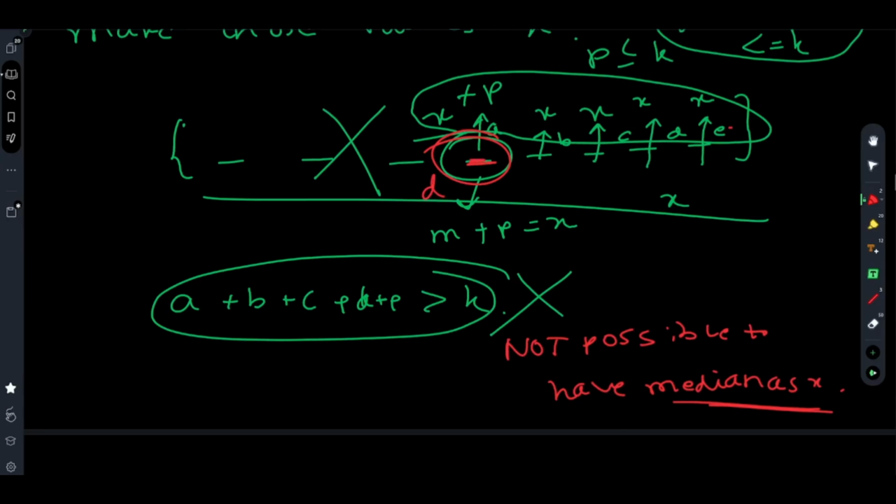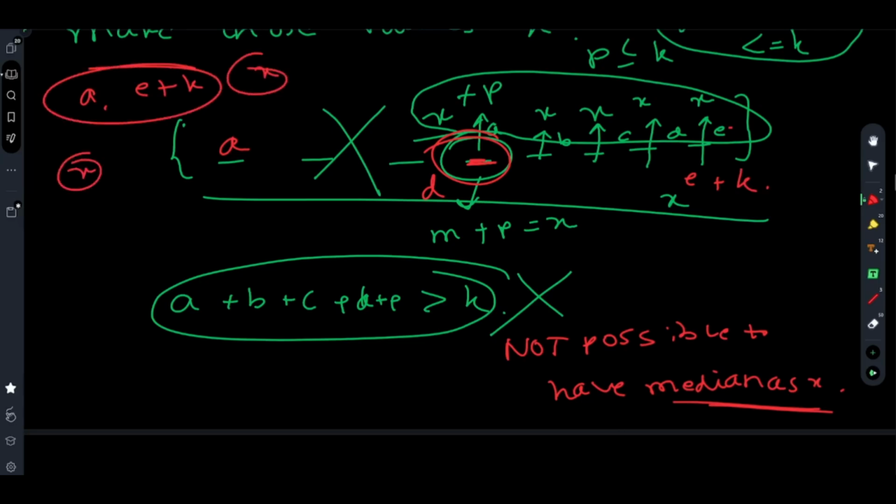So we will consider we have increased the median to x, because that is what we are searching for. This x value we will be increasing. Maybe we know what the minimum possible median will be. The minimum possible median might be a, might be d, and the maximum possible median will be e plus k. So between a and e plus k, the median will lie. The median will always lie there, and it is x.